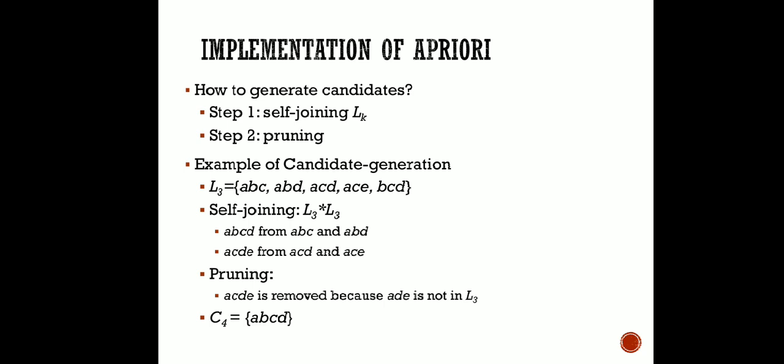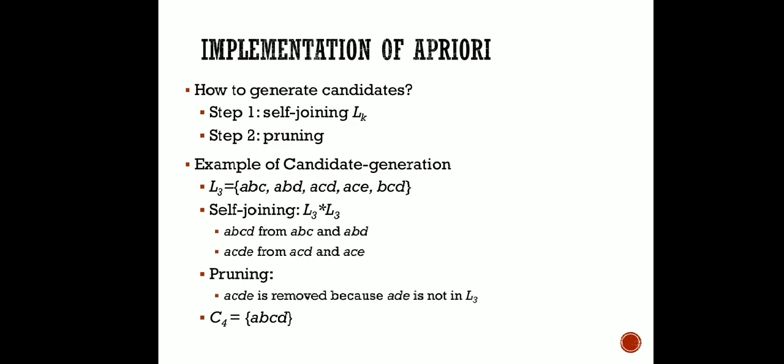So here again we are going to perform this self join. You can try all the possible joinings, but here we are going to consider two only, that is ABCD and ACDE. ABCD can be generated from ABC and ABD, that is the first two, and ACDE can be generated from ACD and ACE.